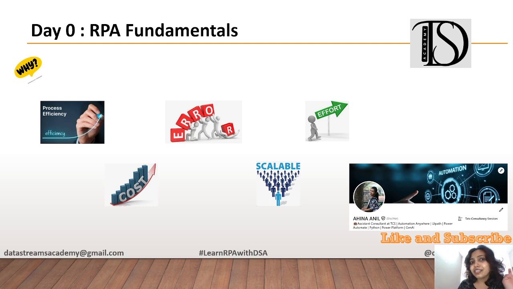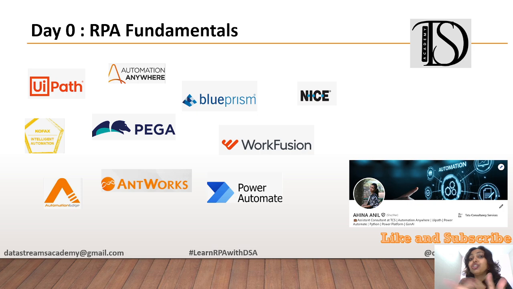Now all the four questions are done. Now we'll move on to the tools which we have in RPA. These are the tools we have in RPA, and out of these, UiPath, Automation Anywhere, Blue Prism, and Power Automate are the leaders, I would say.